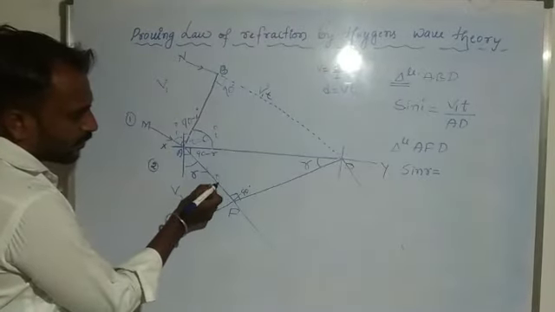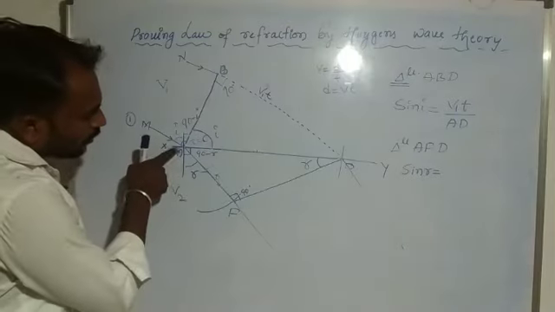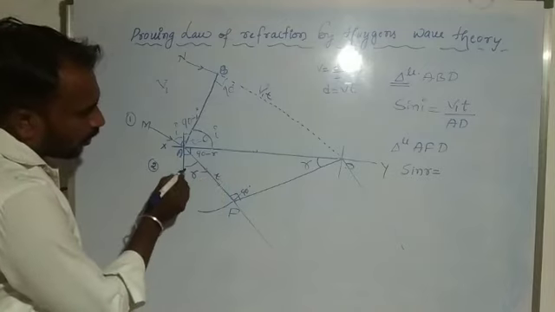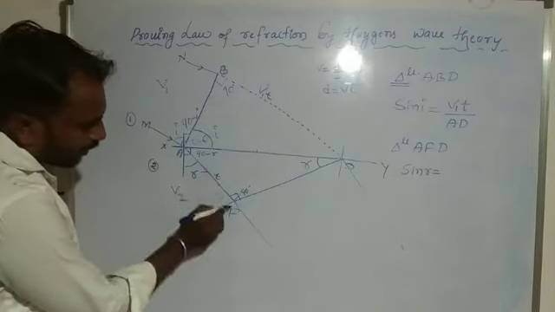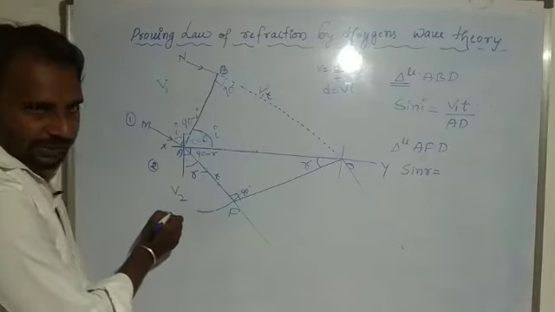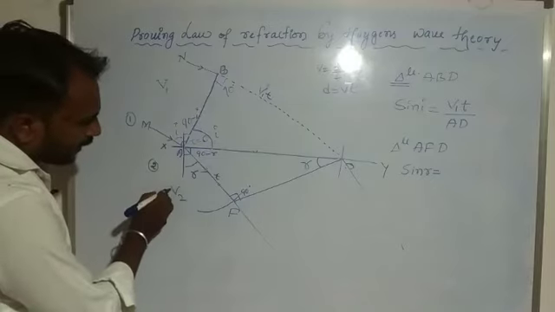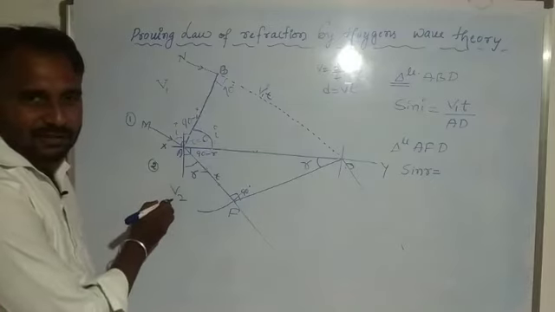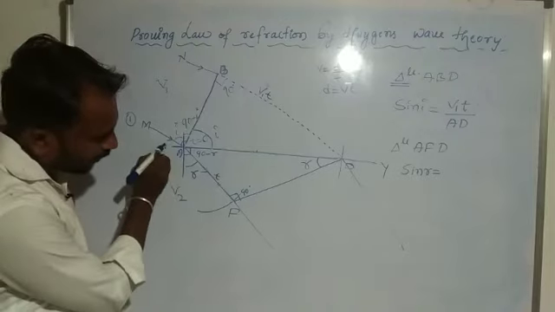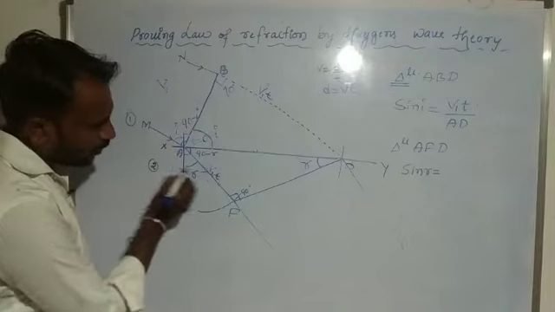Within the time interval t, we get the distance of the secondary wavelet, where v2 is the velocity of light in the second medium. So we want the distance AF, which is v2 into t.